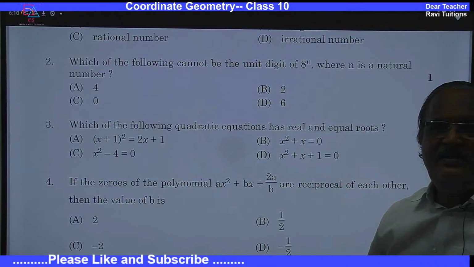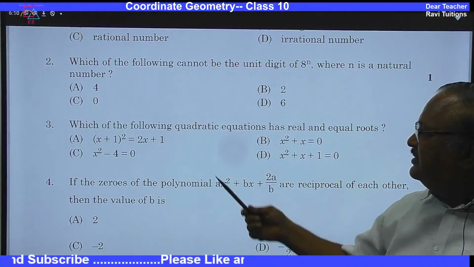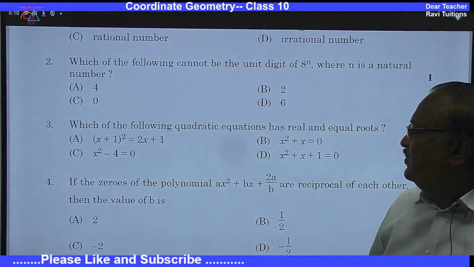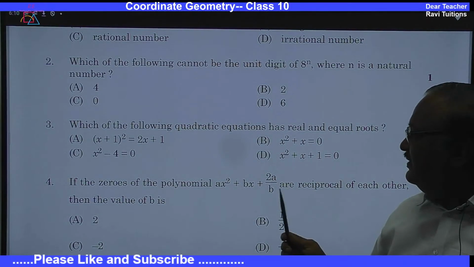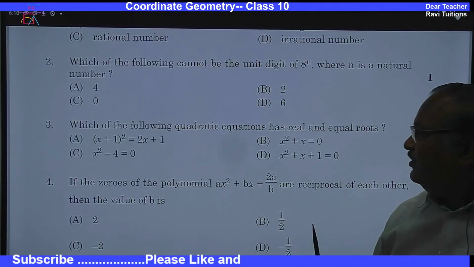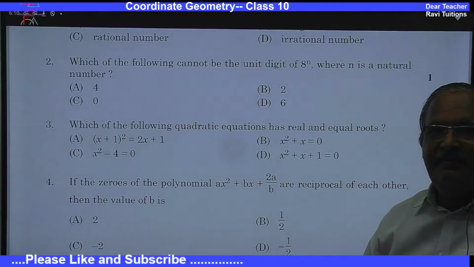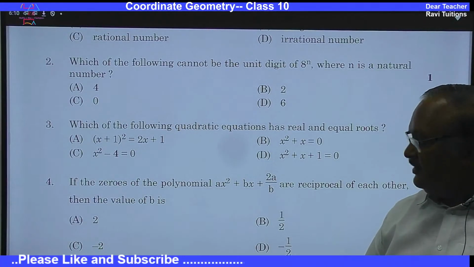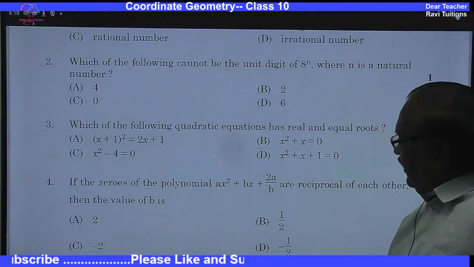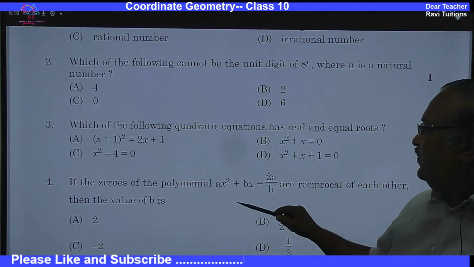So it has real and equal roots. Otherwise put everything in standard form, then apply b square minus 4ac. This is how you have to go about it.